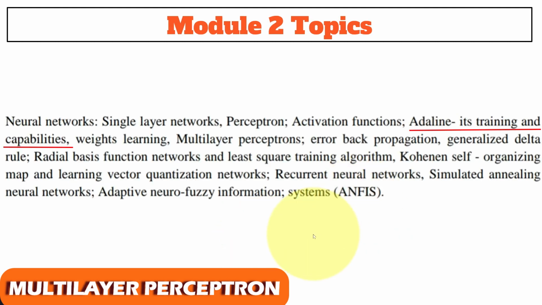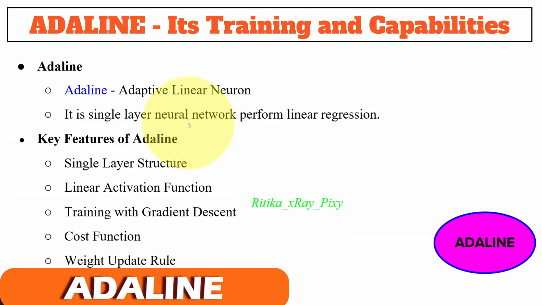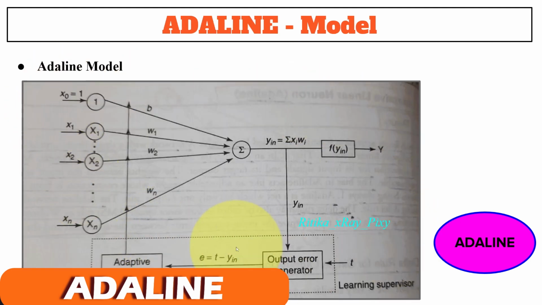Next we have Adaline, that is adaptive linear neuron. It is a single layer neural network that performs linear regression. We have different key features for this: cost function, weight update rule, training with gradient descent, linear activation function. Here you can see this is the simple model for this.